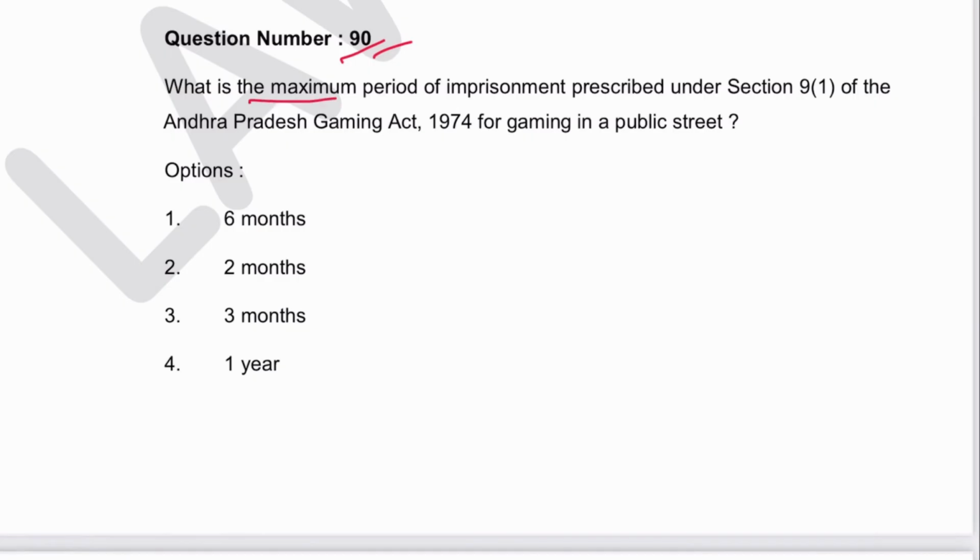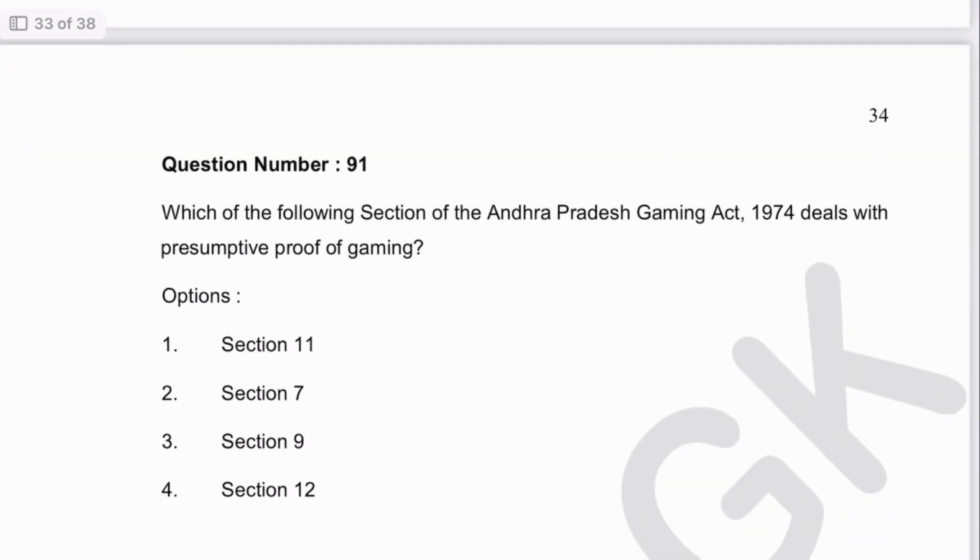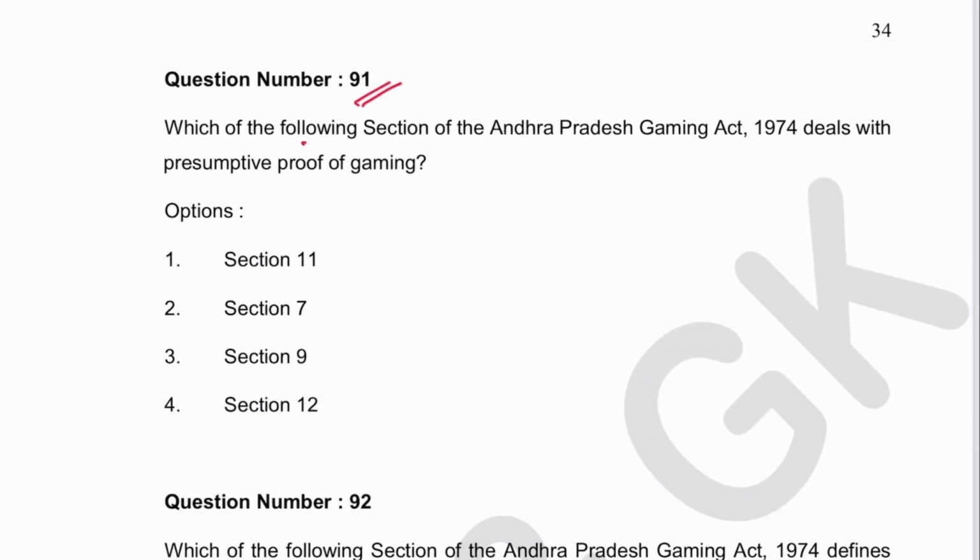Next is 90. What is the maximum period of imprisonment prescribed under section 9(1) of the Andhra Gaming Act for gaming in a public street? The punishment is 3 months. So 3 is the answer, and also a fine of ₹300. Next, 91. Which of the following sections of the AP Gaming Act deals with presumptive proof of gaming? This is section 11.